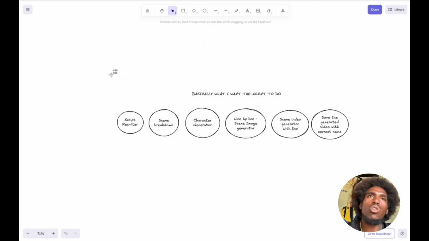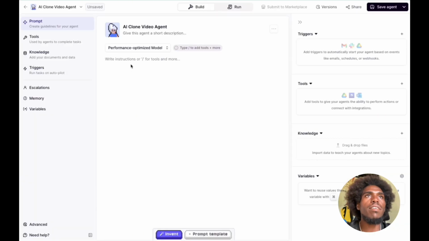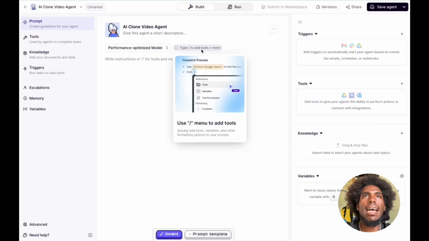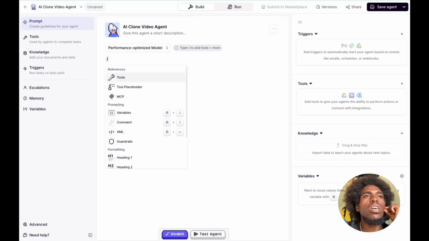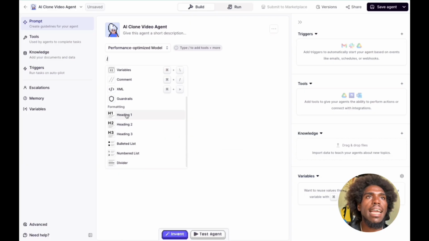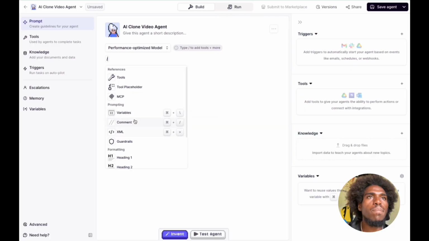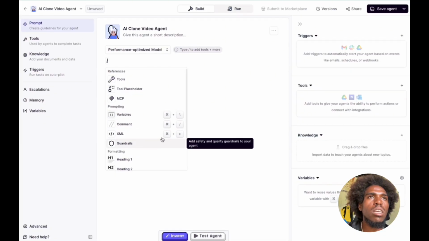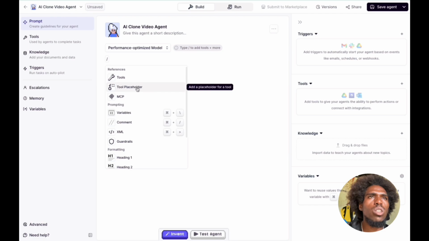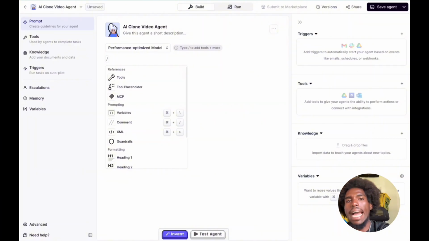All right. So what I'll do is I'll actually just take a quick screenshot of this, just so I have it. Let's go back to Relevance now. Again, keep that at optimized model. So type slash. So I can add a slash here, and that brings up a bunch of different options. I can add formatting, I can add prompting, variables, comments, guardrails, etc. I can add tools, tool placeholder, MCP, add triggers, tools, knowledge.